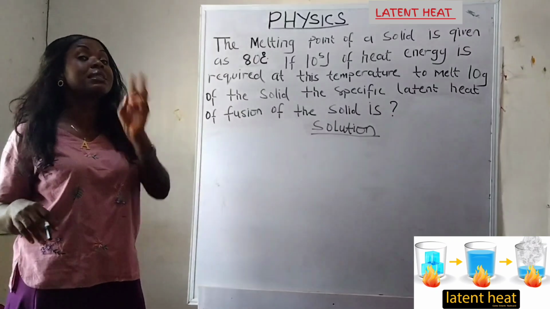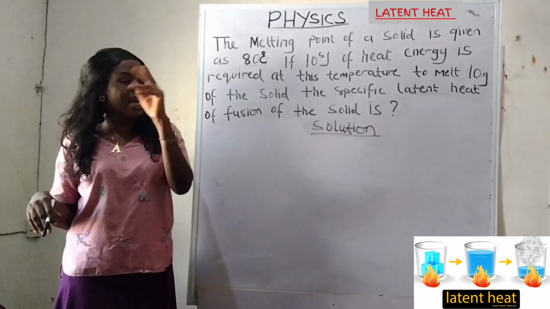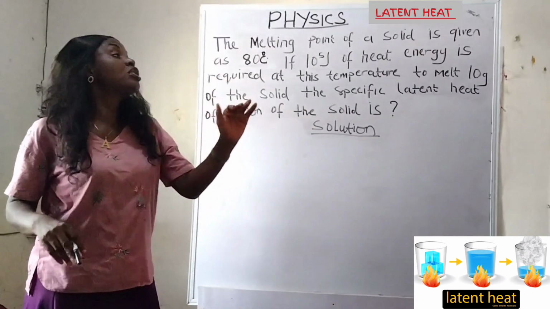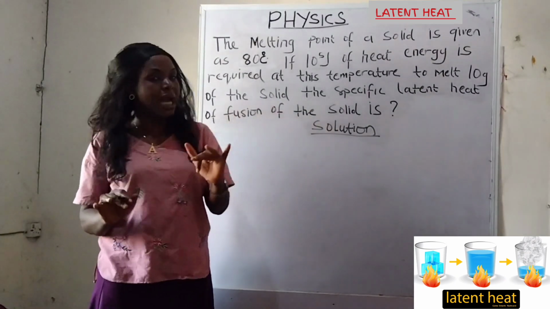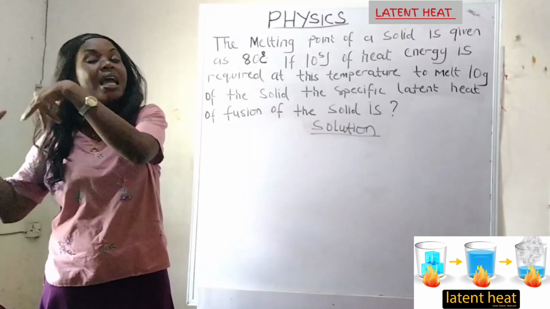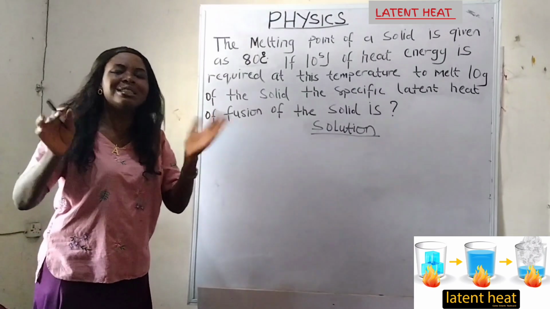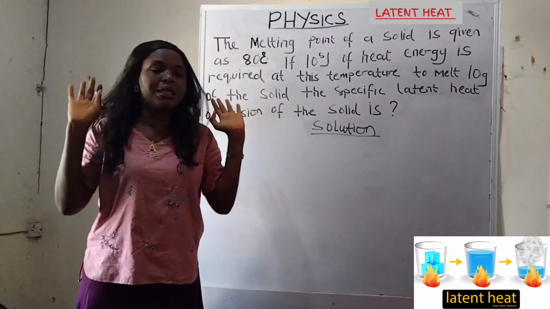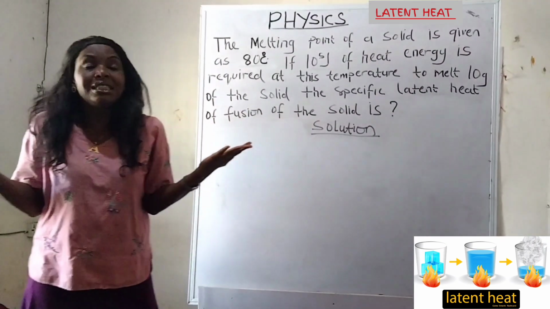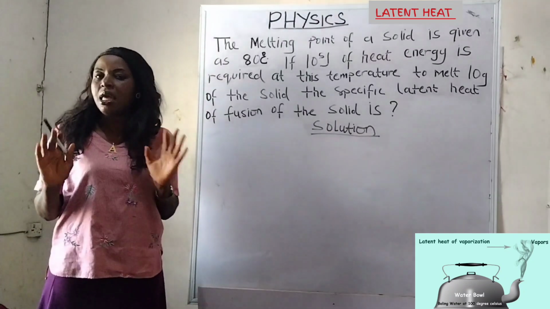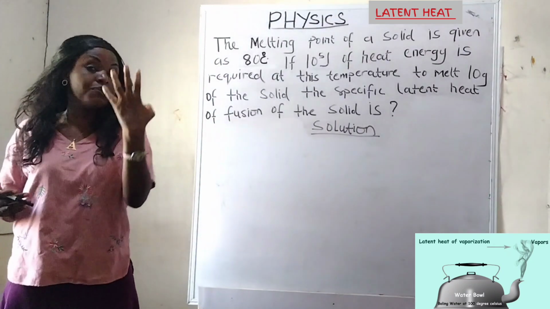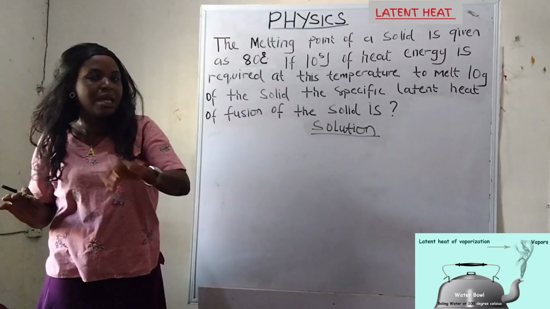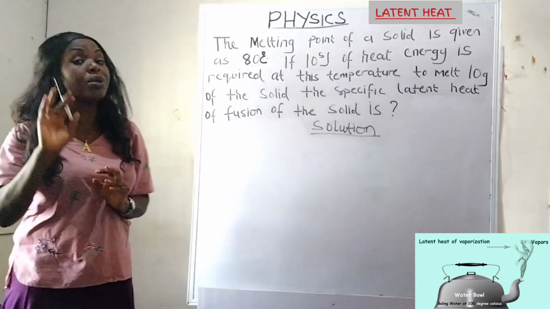We know that we have three states of matter: solid, liquid, and gas. The work of latent heat in any matter is to change that matter from solid to gas, or from gas to liquid, or from liquid to whatever. That is to change matter from one state to another, and it does that at specific temperatures. For example, if you want to change water to vapor, you will do that at 100 degrees centigrade, which is the boiling point of water.